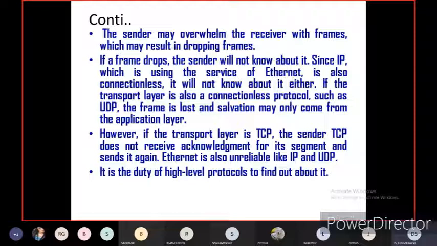Of course, if a data frame is dropped when the receiver is not ready to receive the data, definitely there will be data frame drops. Then the duty of the Ethernet protocol is to find out whether the frame is dropped or not at the receiver.